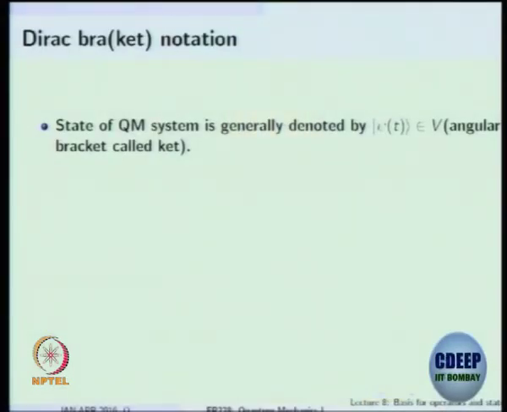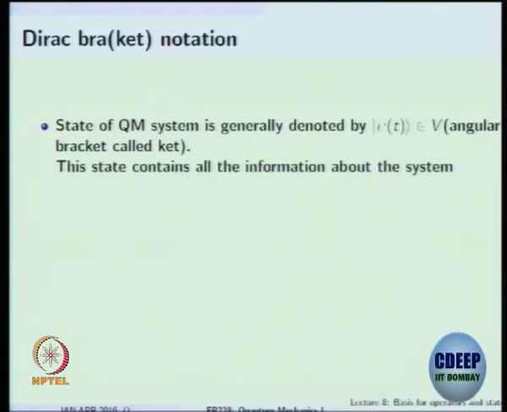I just briefly summarized what we did in the last lecture. State of a quantum mechanical system, formally denoted as psi. Typically this psi will have evolution in time, so we call psi as a function of time. Most of the time we suppress this t. This is the state of the system, and this angular bracket is called a ket.